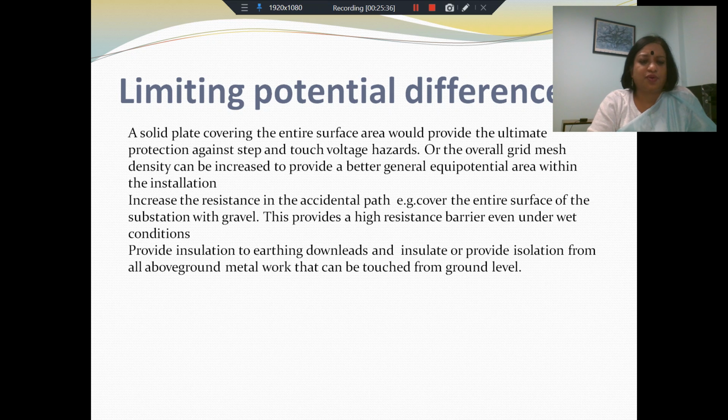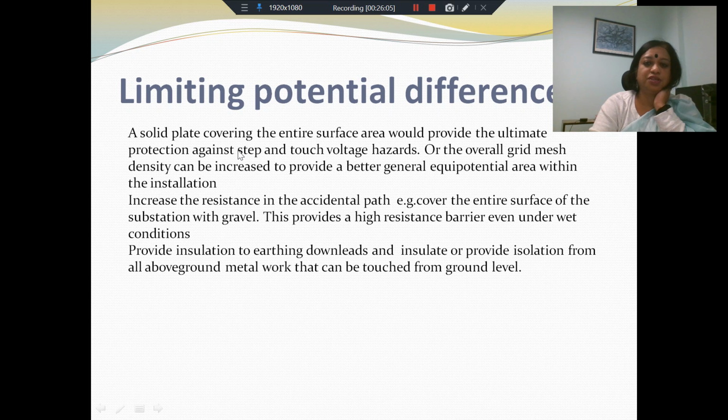Now, if this is what we want to do, the best thing would be to take a solid plate and cover the entire surface area. If we have a metal covering of the entire area, it's a good conductor, and therefore the potential rise between points will be limited to the minimum possible value. And this will be the ultimate protection against step and touch voltage hazards. However, this is not always practicable.